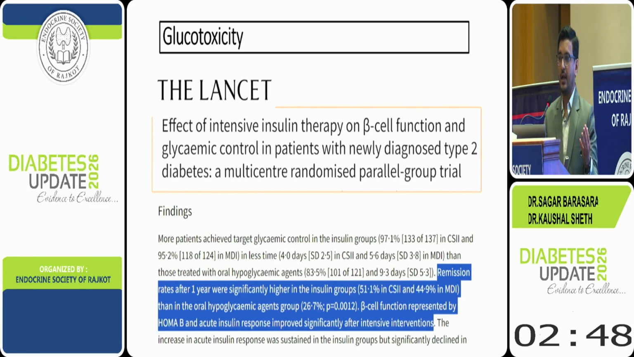Also, I want to highlight reversal of glucotoxicity. We seldom start, for example, a 40-year-old newly diagnosed type 2 diabetic who comes to us obese, HbA1c is 12.